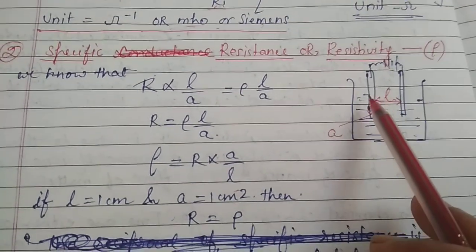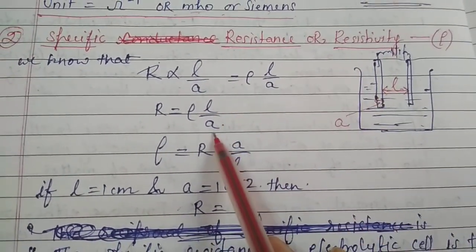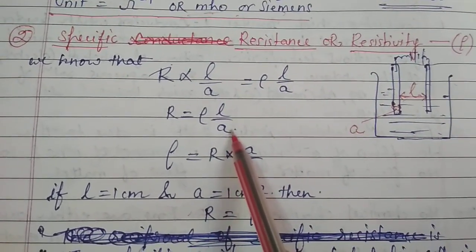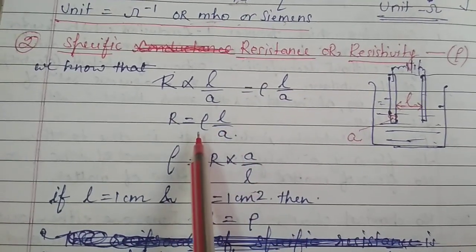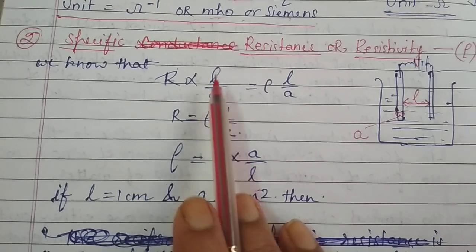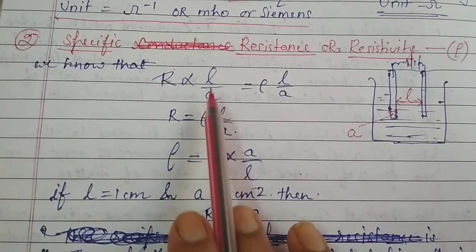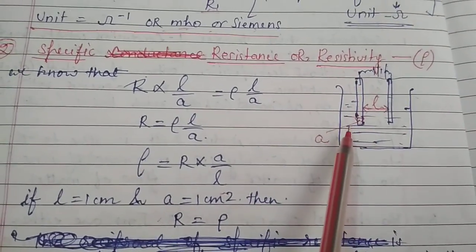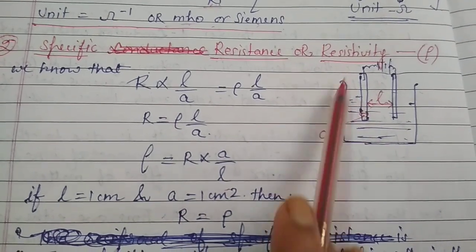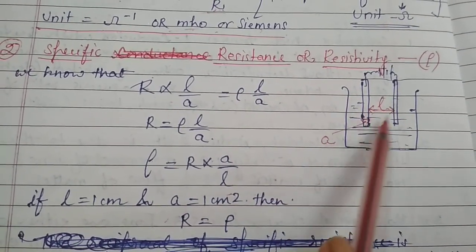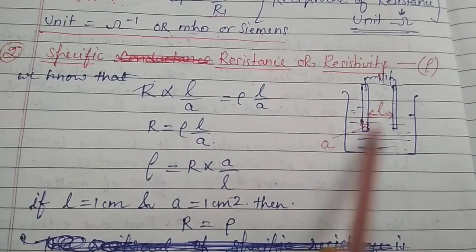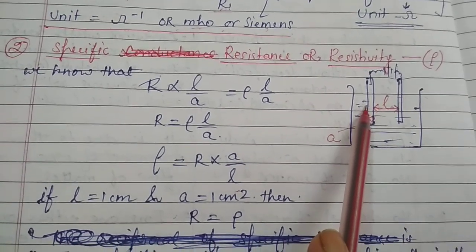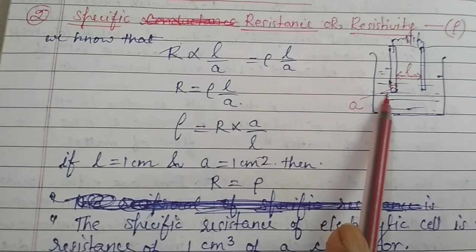Now let's see in the case of electrolytic solution what is L and what is A, because in case of metallic conductance, suppose we are talking about a wire, then the length of the wire would be L and the area of cross section of that wire is A. But here, as we are studying the flow of electricity in an electrolytic solution, the length is the length between these two electrodes, L, and the area of cross section of a particular electrode is known as the area of cross section.